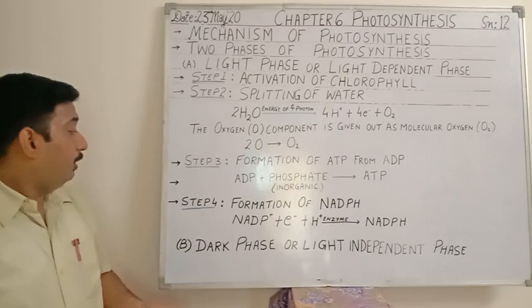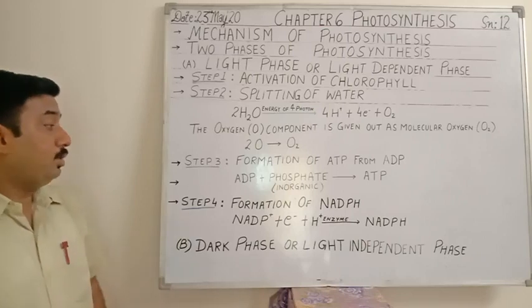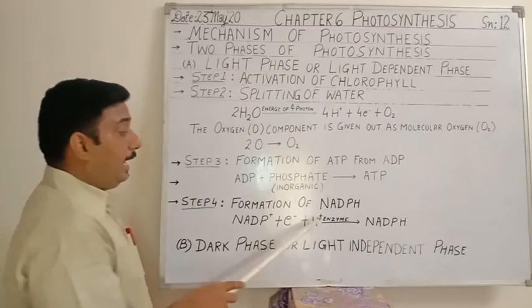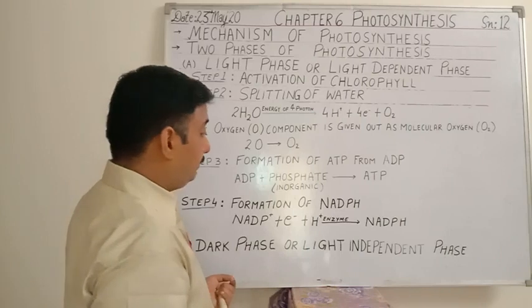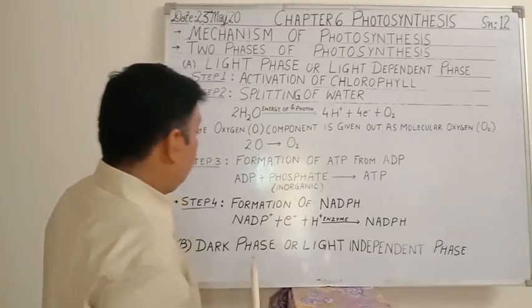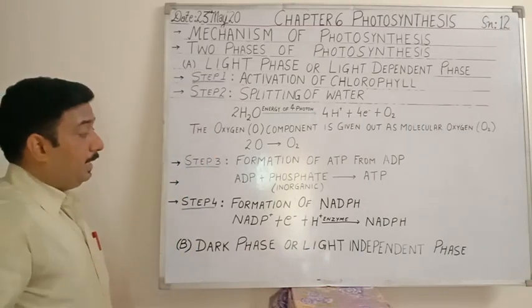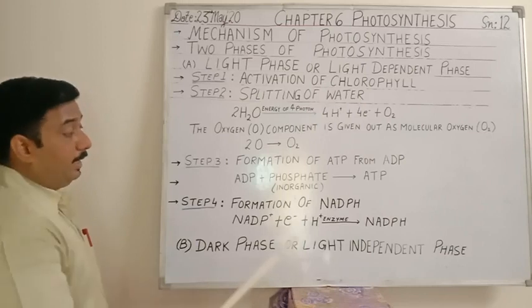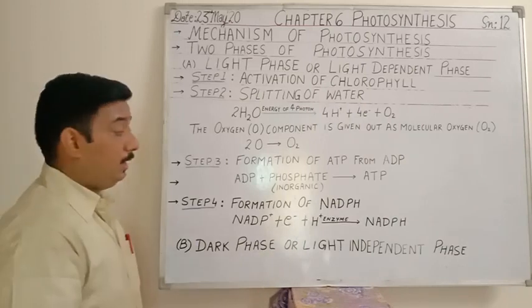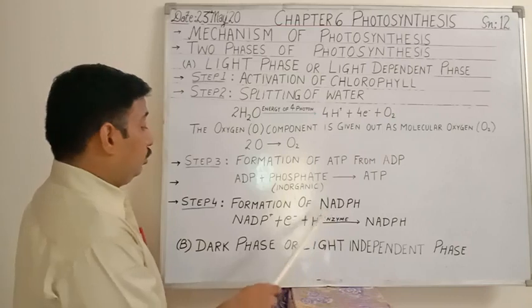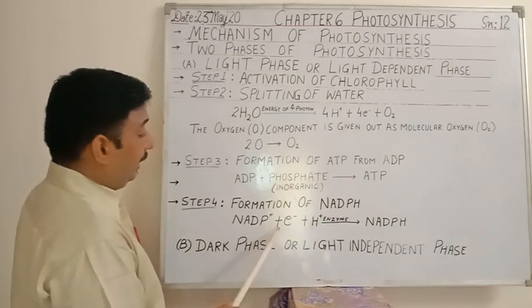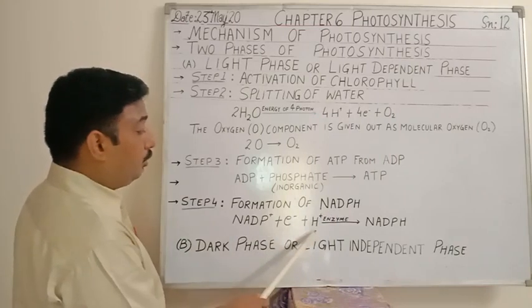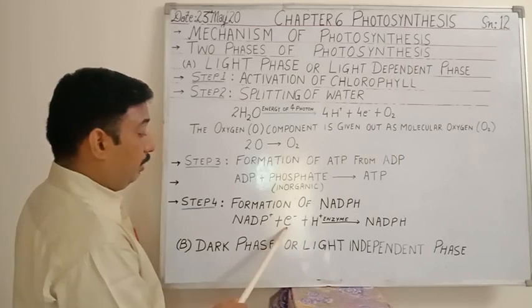Now again, what happens in step 4? Formation of NADPH will take place. How will this formation of NADPH take place? Actually, NADPH is the reducing power. This NADP, then again electron and hydrogen ions will get attached in the presence of this electron only.